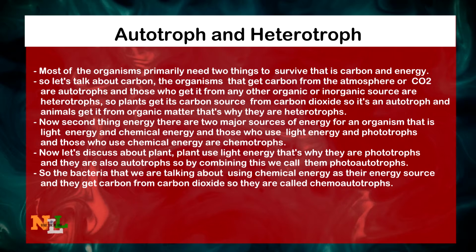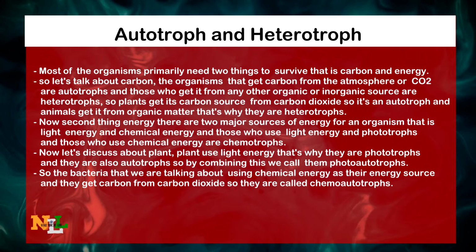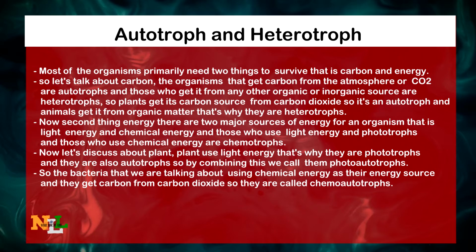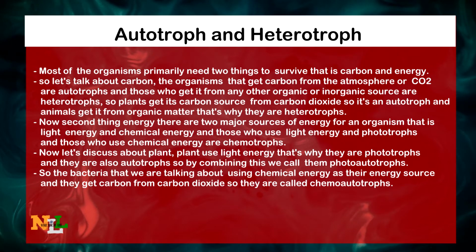So let's talk about carbon first. The organisms that get carbon from the atmosphere or carbon dioxide are autotrophs, and those who get it from any other organic or inorganic source are heterotrophs. So a plant gets its carbon source from carbon dioxide, so it's an autotroph. An animal gets it from organic matter, that's why they are heterotrophs. So we decide whether an organism is an autotroph or heterotroph based on its carbon source, from where it gets its carbon.